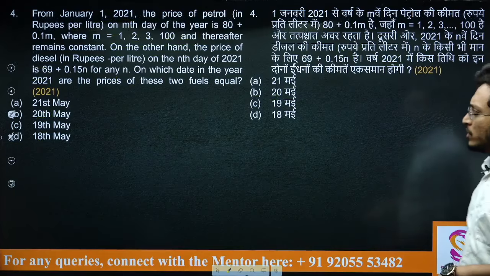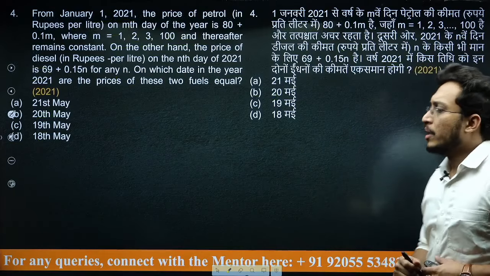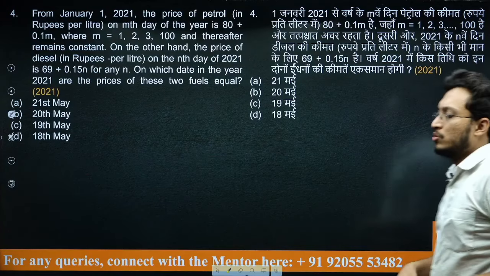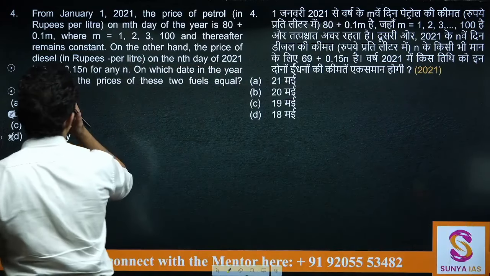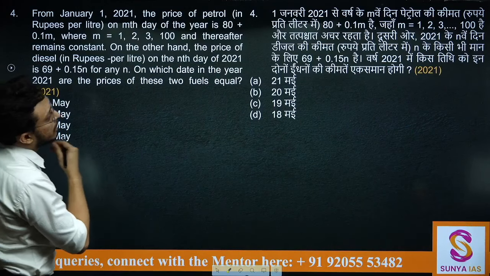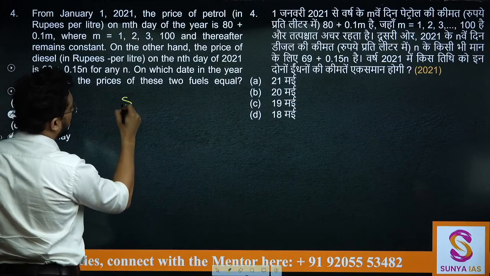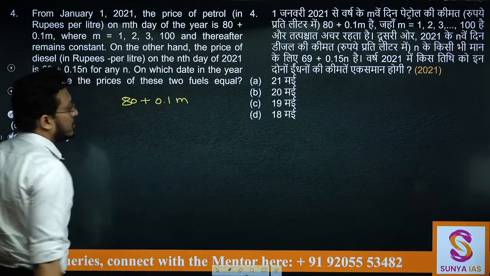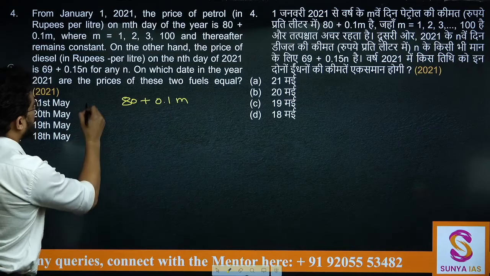Now this again involves थोड़ा सा quant, आपका यहाँ पर quant का knowledge. From 1st of January 2021 the price of petrol on mth day of the year is this. तो 1st of January 2021 से जो पेट्रोल का दाम है क्या है 80 plus 0.1 m. This is the price of petrol. I am writing it as P.